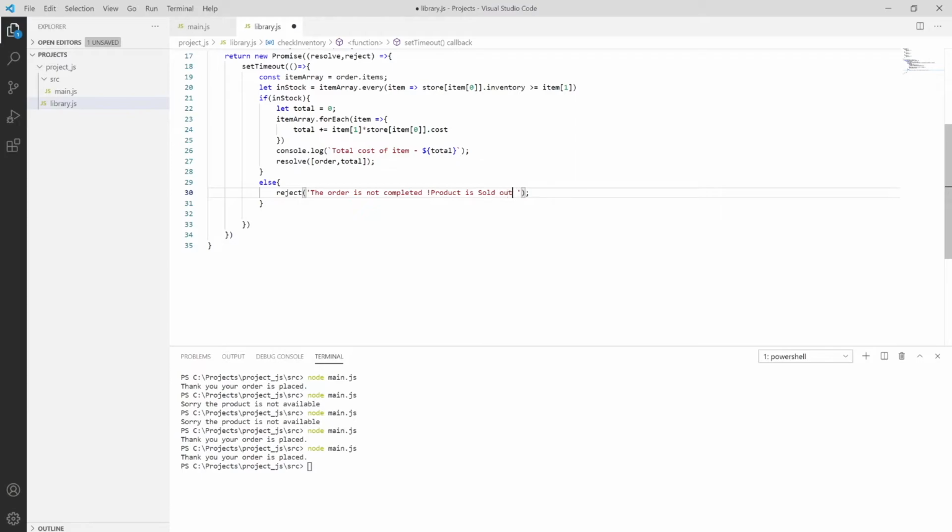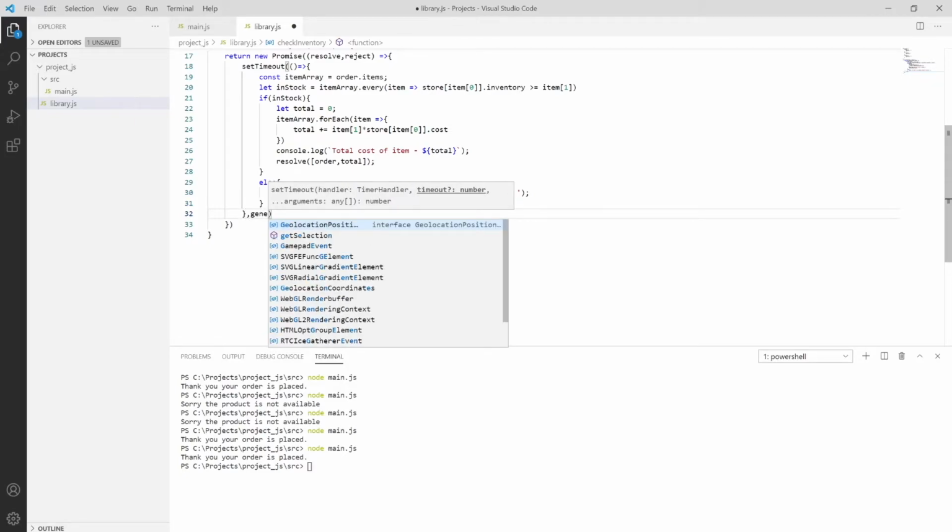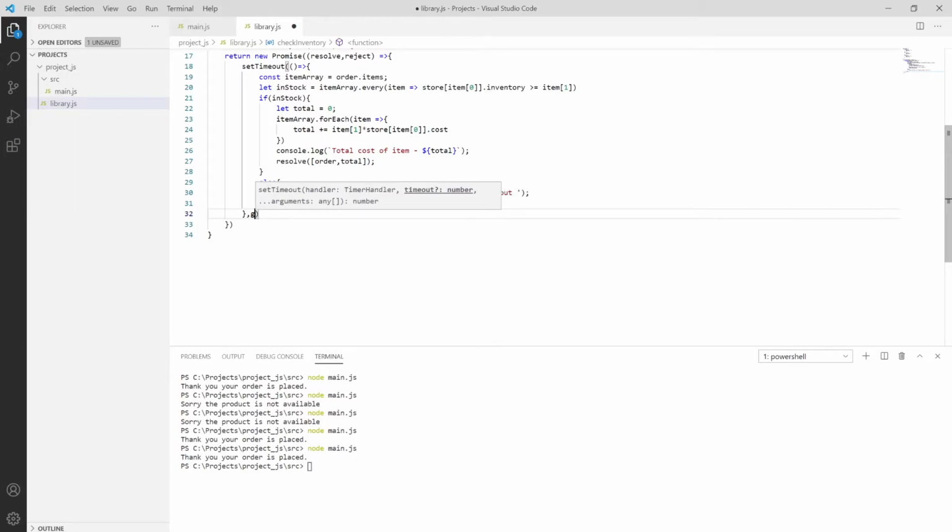So sold out, and then we have to pass this a random delay. The generateRandomDelay is a function which will produce some kind of delay, whatever delay you want. So I'm putting generate, or you can pass a delay of 2000, and instead of using this 2000 you can use generate.